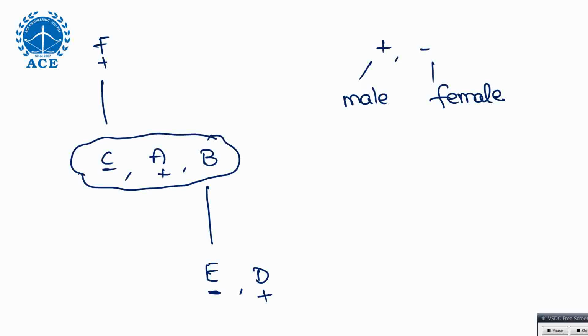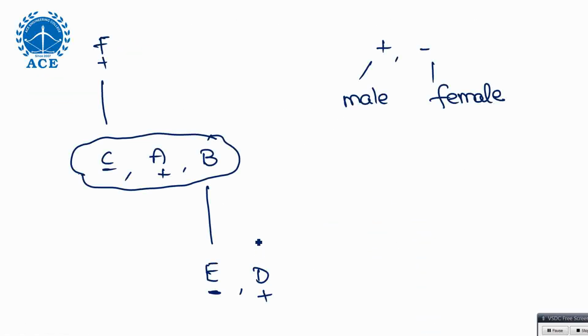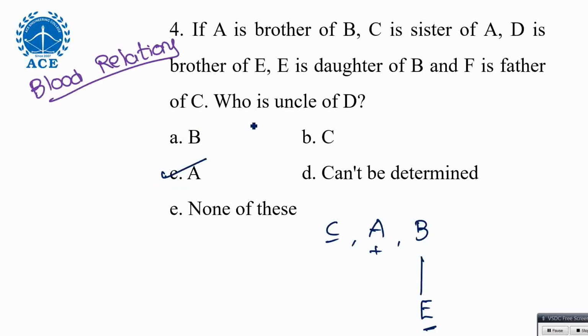How is C related to D? C is related to D as aunt, your parents' sister. In English, father's sister, mother's sister, both are aunt; parents' brother is uncle. Good. So the given question is, who is the uncle of D? For D, uncle means parents' brother. B is parent for D. Parent's brother is nothing but A. So uncle. Aunt, if they ask who is aunt of D? C. C is aunt of D. Who is grandfather of D? F. They may change. Understand the question methodology.